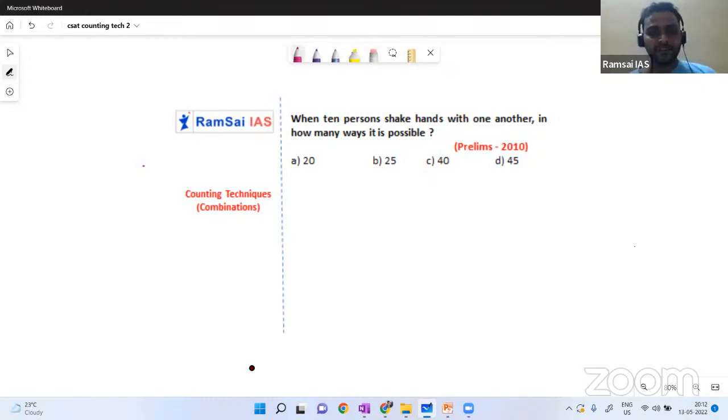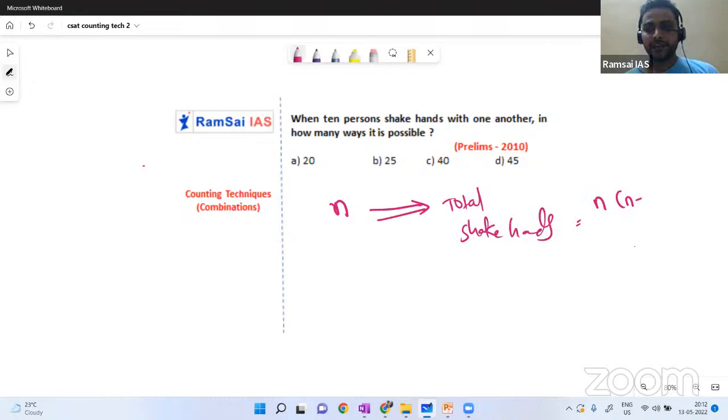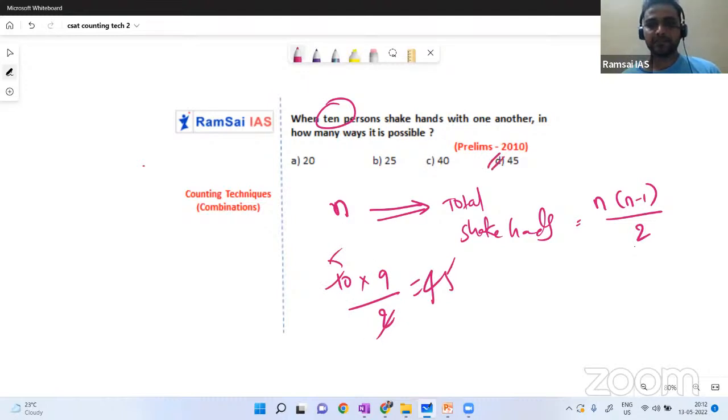Remember this: when we have n number of people exchanging their hands, total shake hands will be n into n minus 1 by 2. Just remember this formula. It is the same formula, we just made it easy. When we have n number of people, total number of shake hands will be n into n minus 1 by 2. Here we have 10 people, so 10 into 10 minus 1, 9 by 2. So the same answer, 45, will be the answer, which is option D.